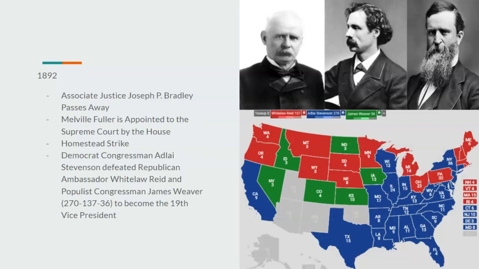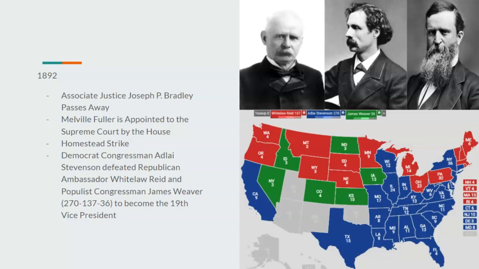1892, Associate Justice Joseph P. Bradley would pass away, and the House would appoint Melville Fuller to replace him. The Homestead Strike would happen, and then we would also have the 1892 election, where Democrat Congressman Adlai Stevenson would defeat Republican Ambassador Whitelaw Reid and populist Congressman James Weaver.